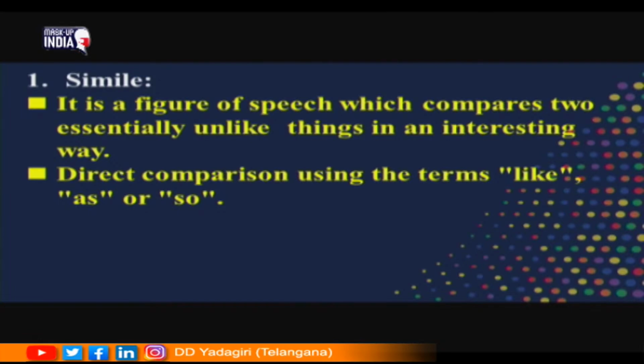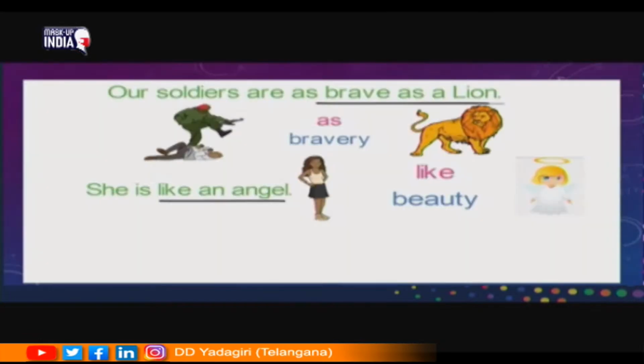Look at this example. Our soldiers are as brave as a lion. Here soldiers are compared to a lion. Soldiers are human beings and a lion is an animal. So, they are two different things, but those two different things have a common quality in them. That common quality is bravery. So, the bravery is compared using the word as here. That is why we call it a simile. Our soldiers are as brave as a lion, it is a simile.